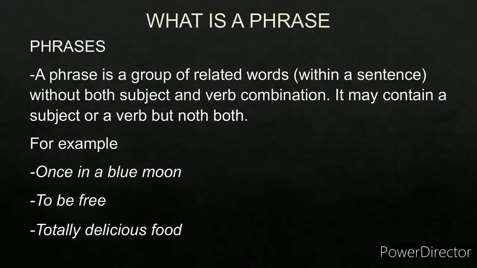Now, what do you mean by a phrase? Well, a phrase is a group of words without a subject and a verb combination. It may have a subject or a verb, but never both. It will have either the subject or the verb or none. So a phrase is a group of words without the subject verb combination. For example, once in a blue moon, to be free, totally delicious food.